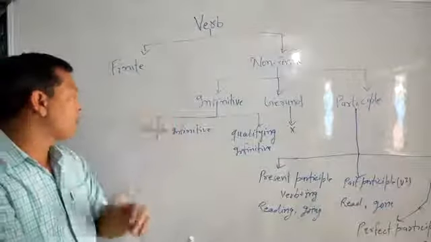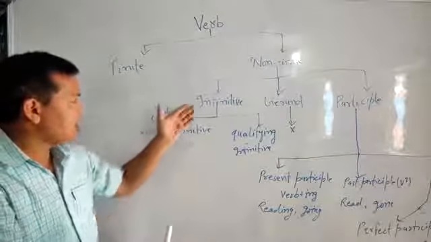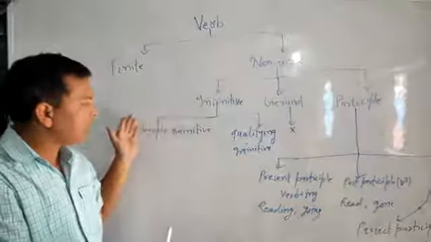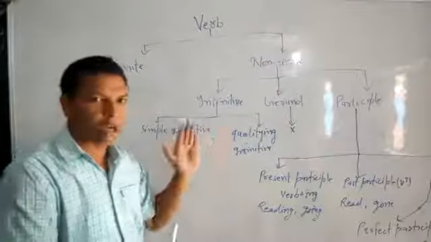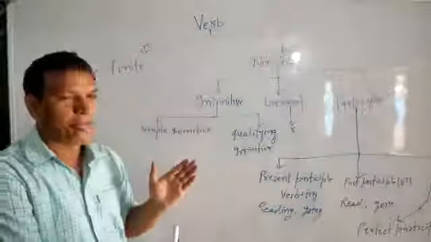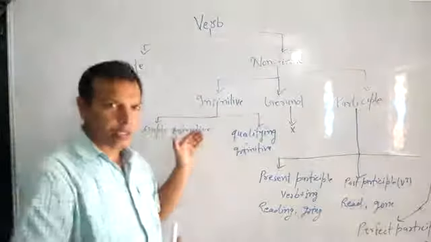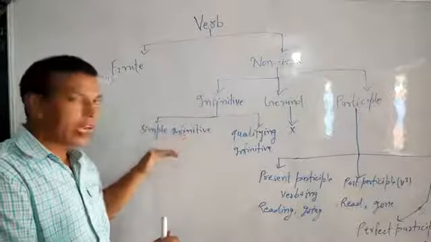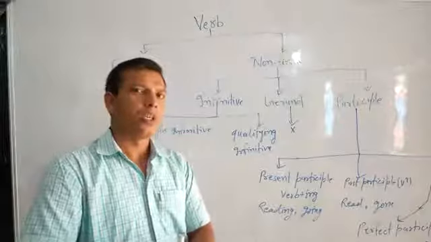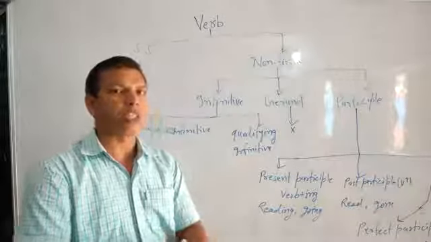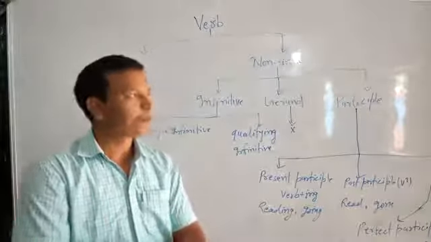I will start with the kinds of infinitive. It has two kinds: simple infinitive and qualifying infinitive. Simple infinitive is also called noun infinitive, and so it is clear from the name of this kind of infinitive that it works like a noun in the sentence.